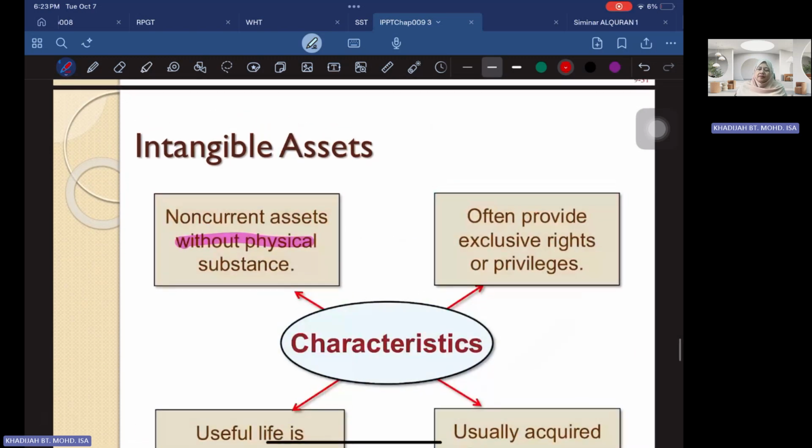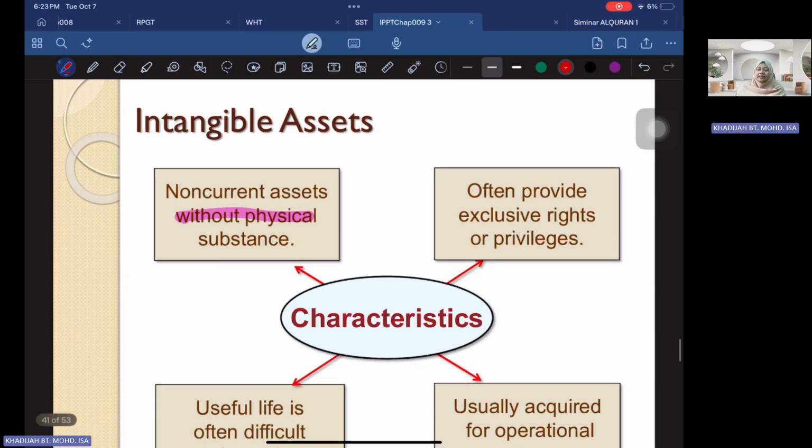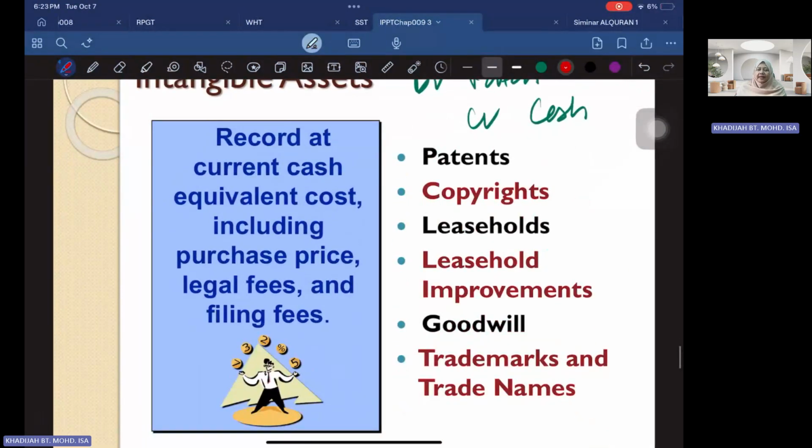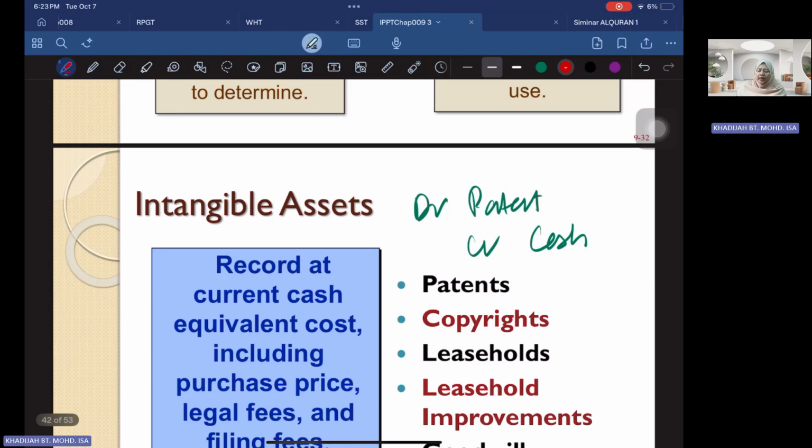Okay, and the second part of the chapter is on intangible assets. I think you can check what an intangible asset is. It is a non-current asset without physical substance that normally provides an exclusive right or privilege. Normally we call it patents, copyrights, leasehold, goodwill. So whenever a company acquires any intangible asset, similar treatment: debit your asset account, for example patent, and credit cash, how much you pay for the intangible asset.